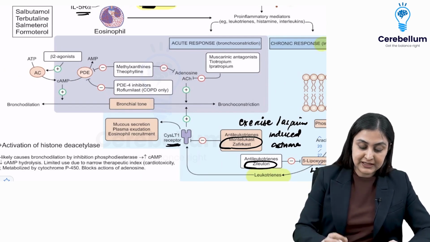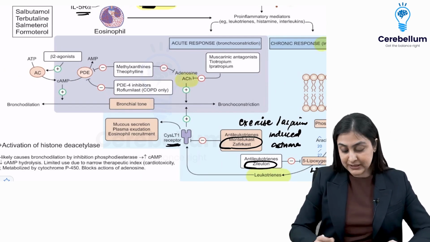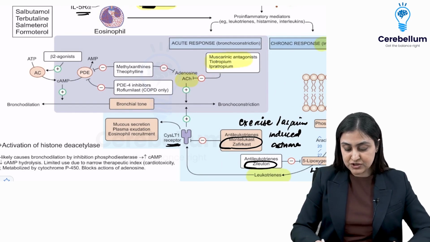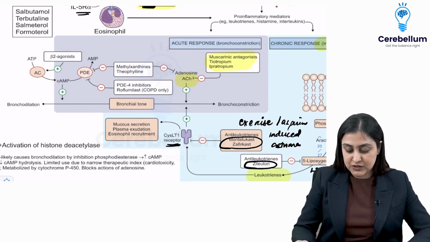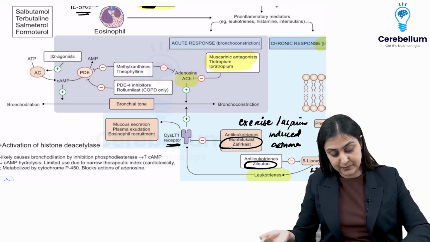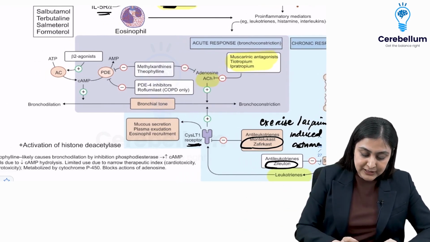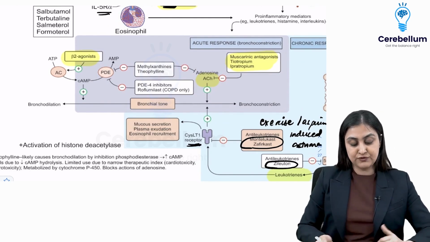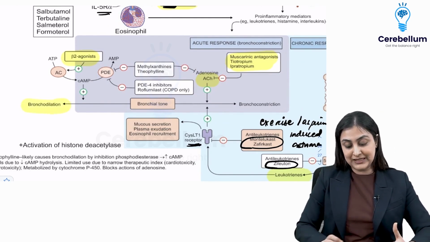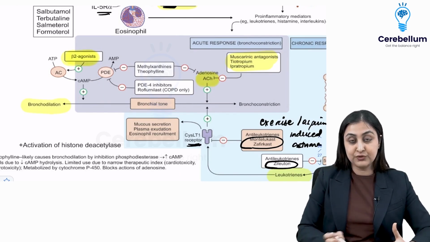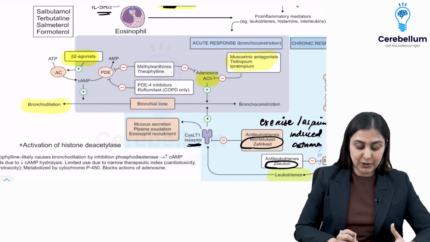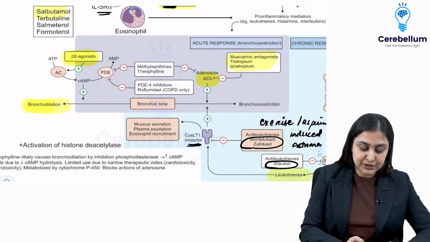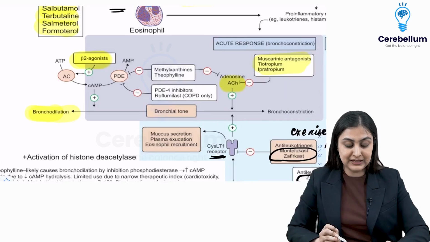So for this, we can either block acetylcholine, which causes bronchoconstriction. So we have muscarinic antagonists, which are tiotropium and ipratropium. Or you could use the beta 2 agonists, which further cause bronchodilation. So either you block acetylcholine or you favor the beta 2 agonist. Here we can use salbutamol, terbutaline, salmeterol and formoterol.